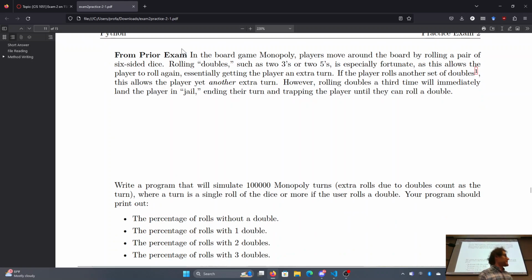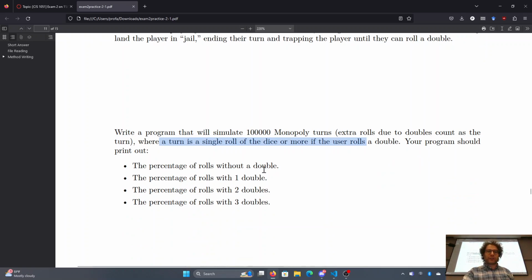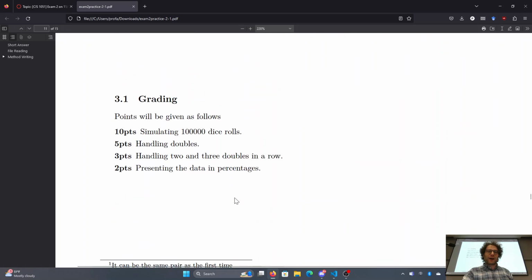So what we're going to do is write a Monopoly program that will simulate 100,000 Monopoly turns. Extra rolls due to doubles count as part of the same turn. So where a turn is a single roll of the dice or more if the user rolls doubles. Your program should print out the number of turns we have with a single roll, with 1 double, with 2 doubles, and then the ones where we go directly to jail.